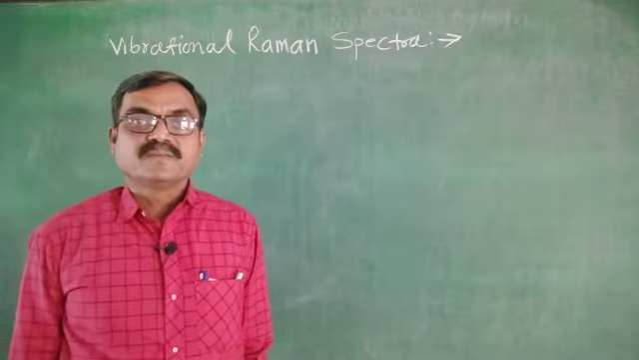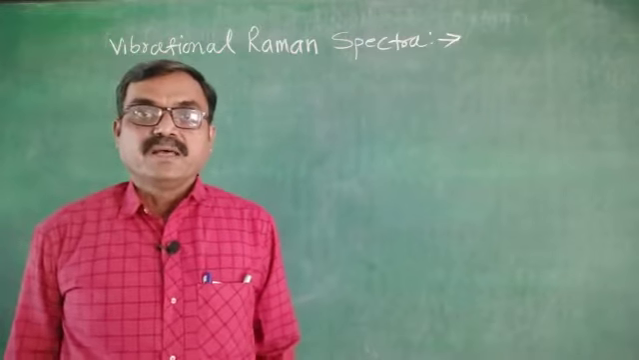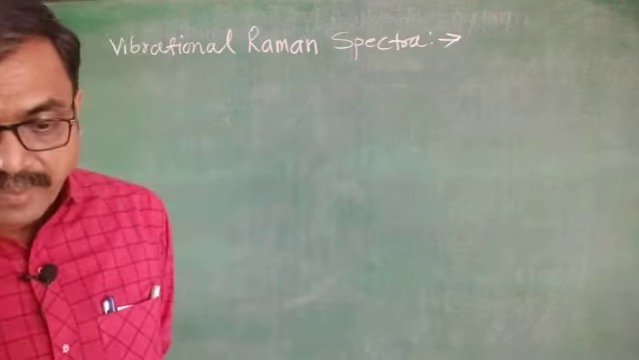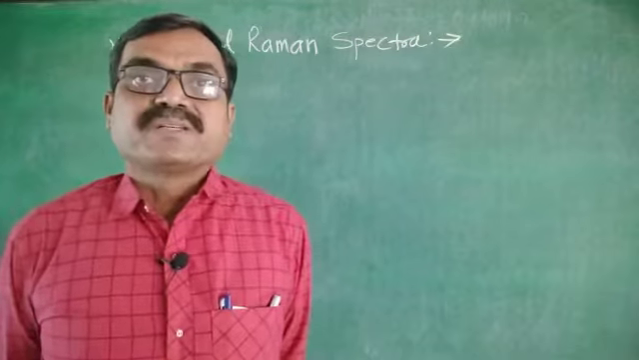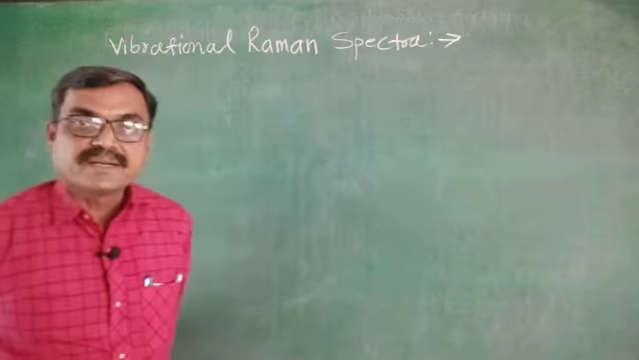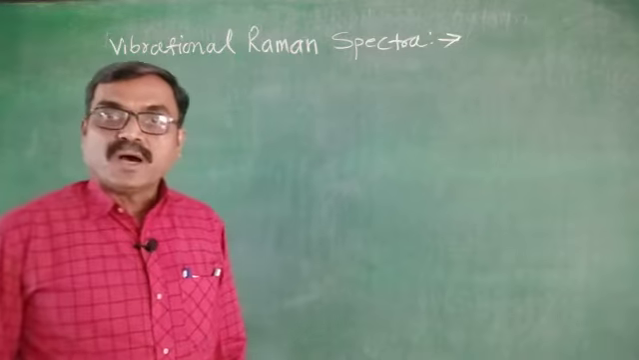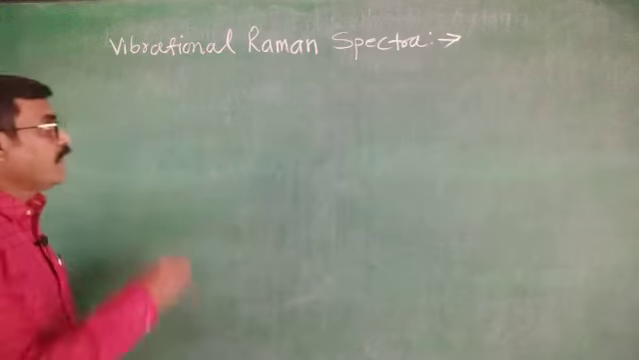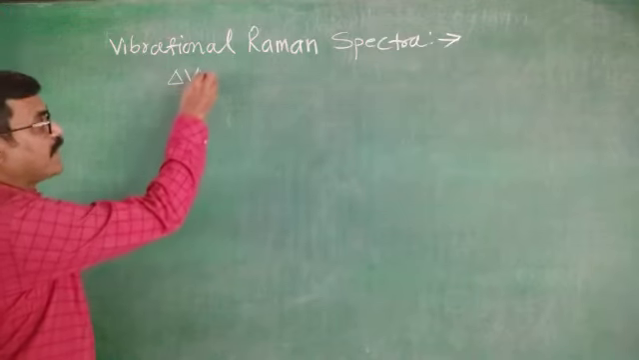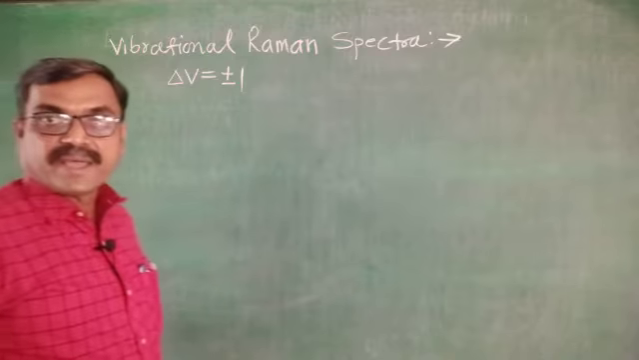Hello student, today we have to see vibrational Raman spectra. As you know, pure vibrational Raman spectra of a molecule is obtained when there is a transition from one vibrational level to another vibrational level, and the selection rule for the vibrational Raman spectrum is delta V equals plus minus 1.